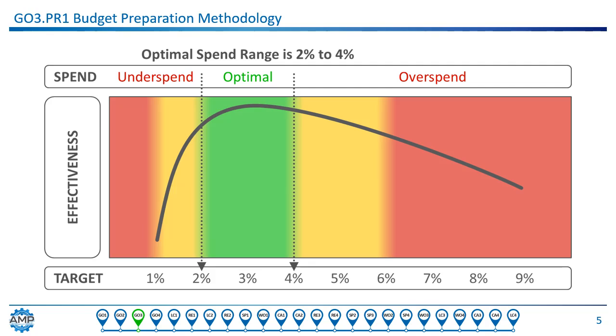So, for example, if the replacement asset value, RAV, is $100,000, then we would expect to spend between 2 and 4% of that amount on maintenance and taking care of the asset, or $2,000 to $4,000. If we're operating in this range, it's indicative that the AMP processes are in place and functional.